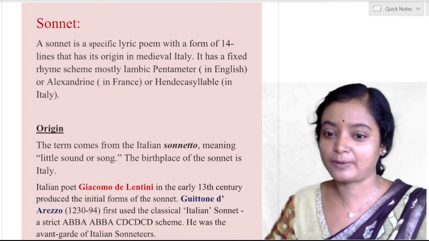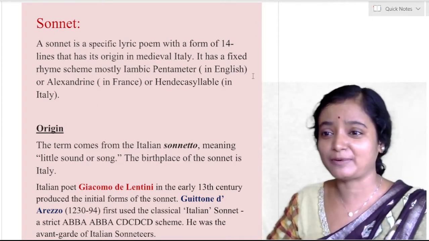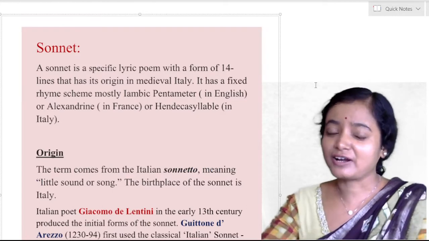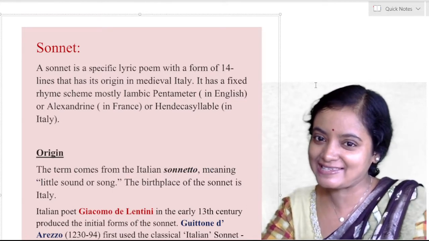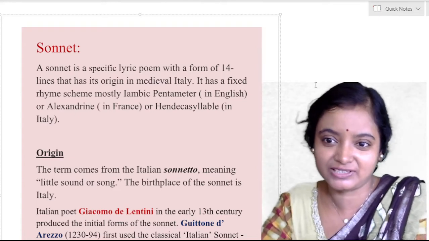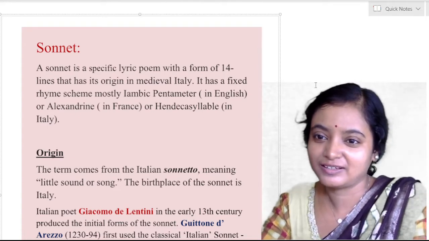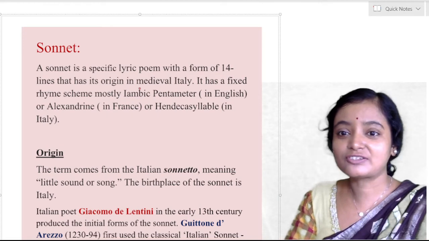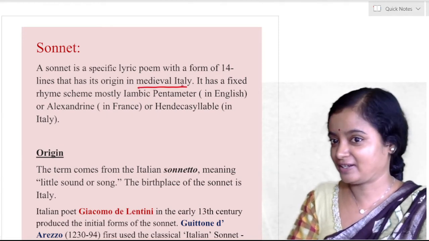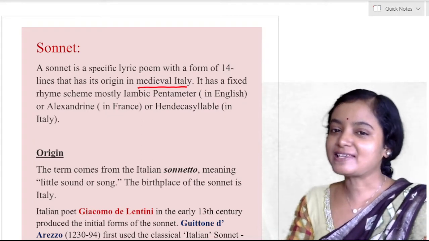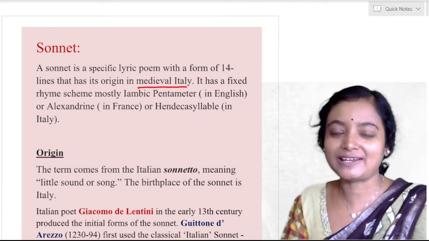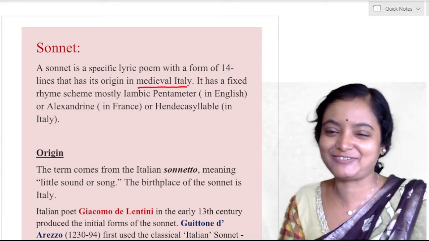Today we will talk about the sonnet. We have to talk about it, that's why I am talking about it. A sonnet is a specific lyric poem with a form of 14 lines that has its origin in medieval Italy, during the time of the Renaissance. It has a fixed rhyme scheme. We know that everything about the sonnet is fixed.